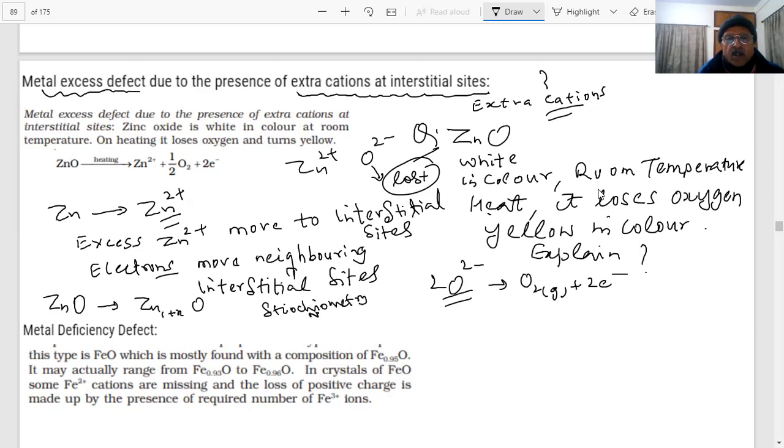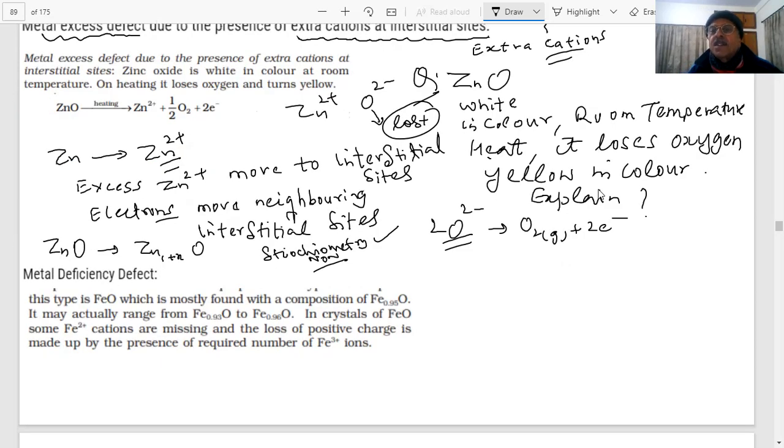So these are non-stoichiometric compounds which you are getting, students. And the result is that now there are electrons in the interstitial sites, students, and they can absorb light.